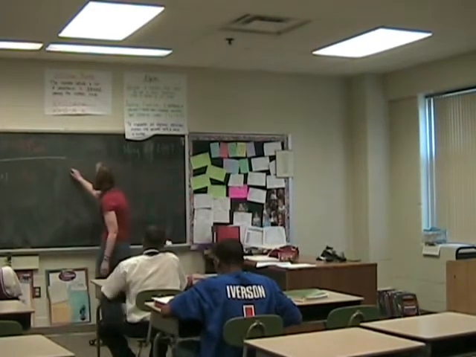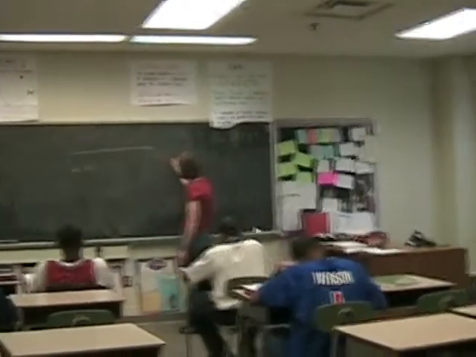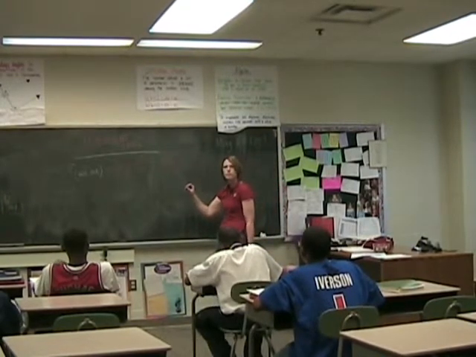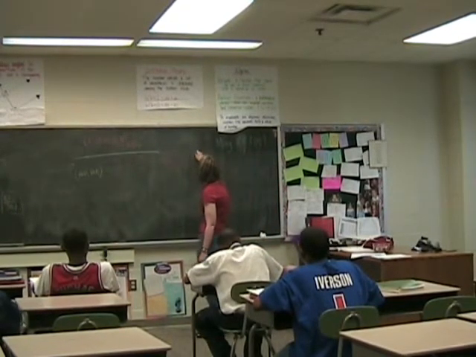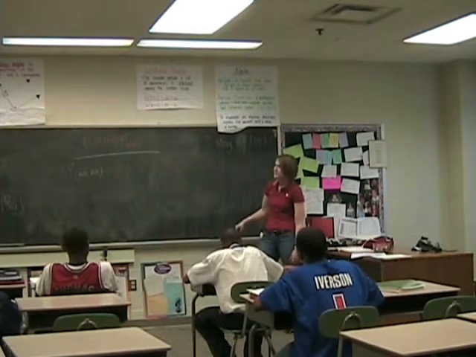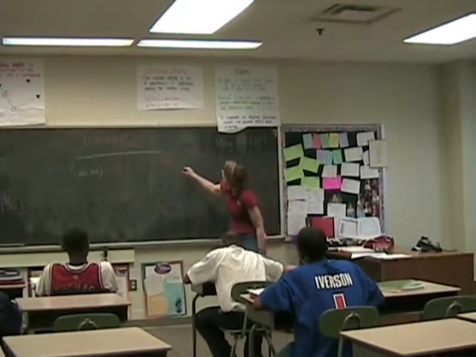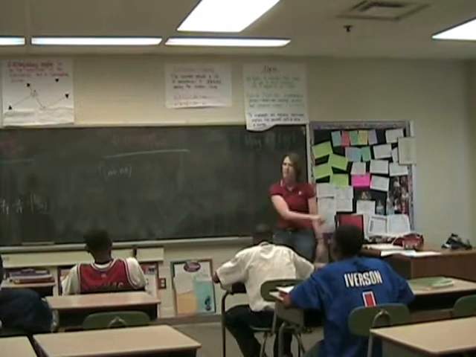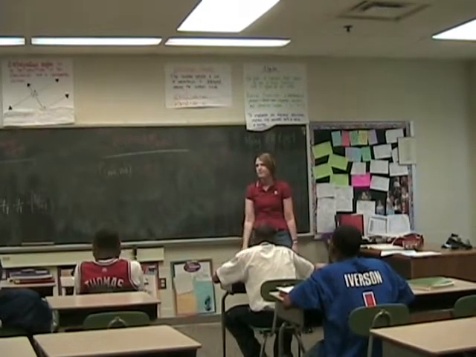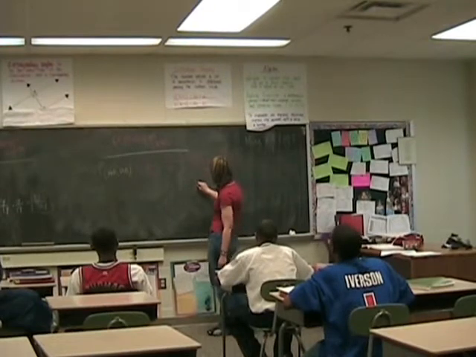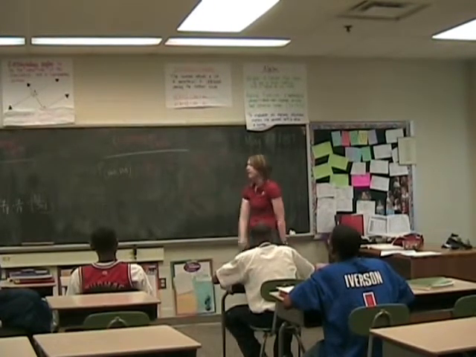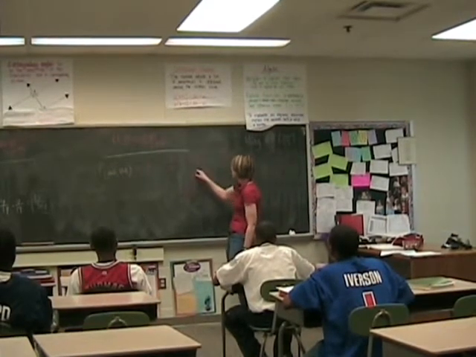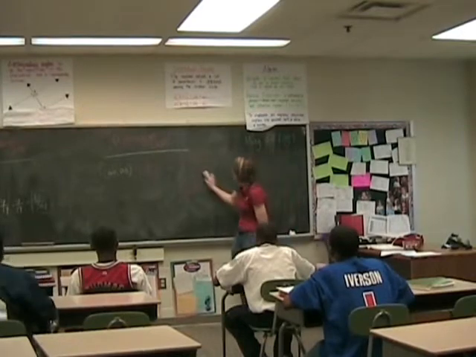So it's 72 over 342. We can divide by 2. What's half of 72? 36. And half of 342 is 171. We're going to be able to do that in our heads.